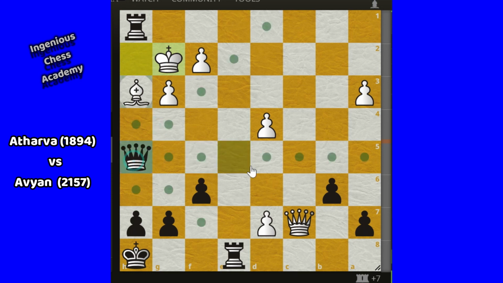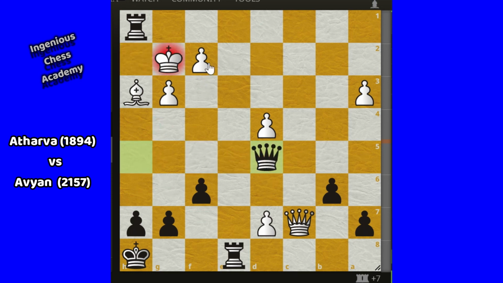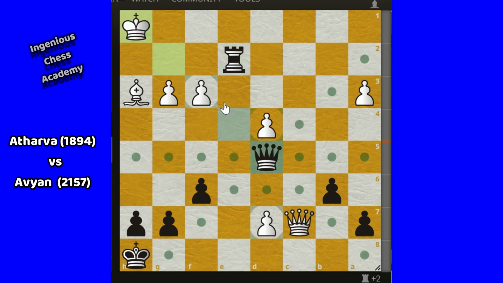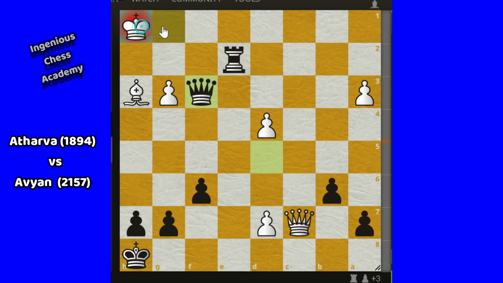Here queen d5 is the check. After queen d5 check, pawn f3 is a forced move, and then check. King takes h1 is the forced move. Check, then king g1, check, king h1, and it is mate. So that is the whole combination here.